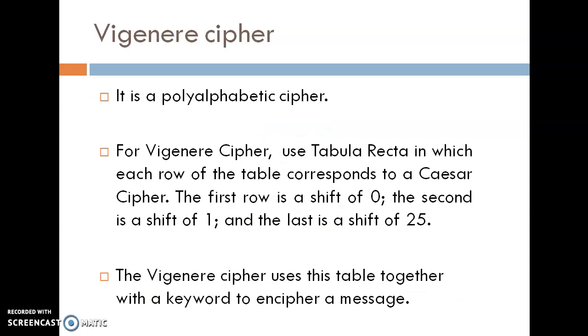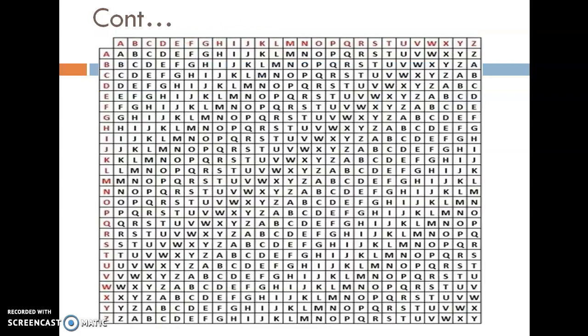Next algorithm is the Beginner cipher. It is a polyalphabetic cipher. In the Beginner cipher, use a tabula recta in which each row of the table corresponds to a Caesar cipher. The first row is shifted by 0, the second is shifted by 1, and the last is shifted by 25. The Beginner cipher uses the table together with the keyword and the cipher message.